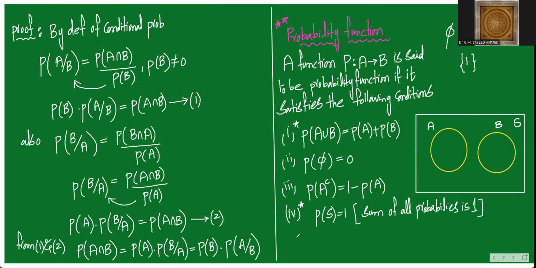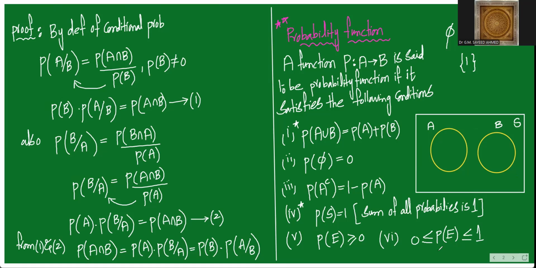Now the fifth property, but this will not come in the exam. It is only to understand: probability of any event should be greater than or equal to 0. Then the sixth property: the value of any probability should lie between 0 and 1. The answer of any probability should lie between 0 and 1. This is the concept of probability function.